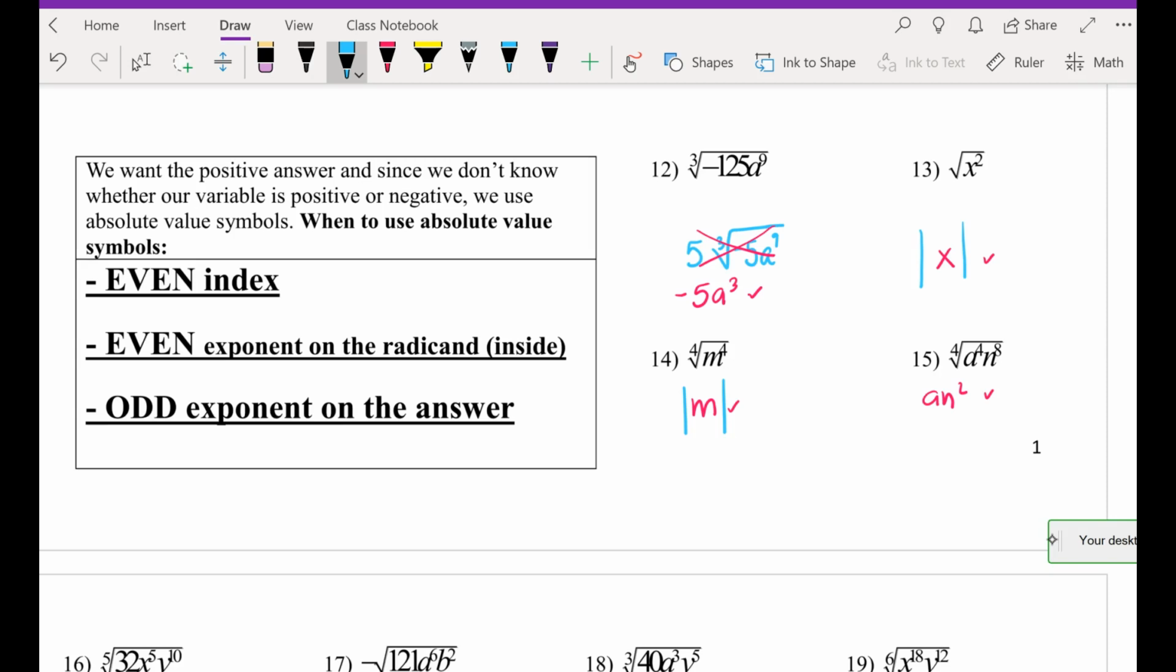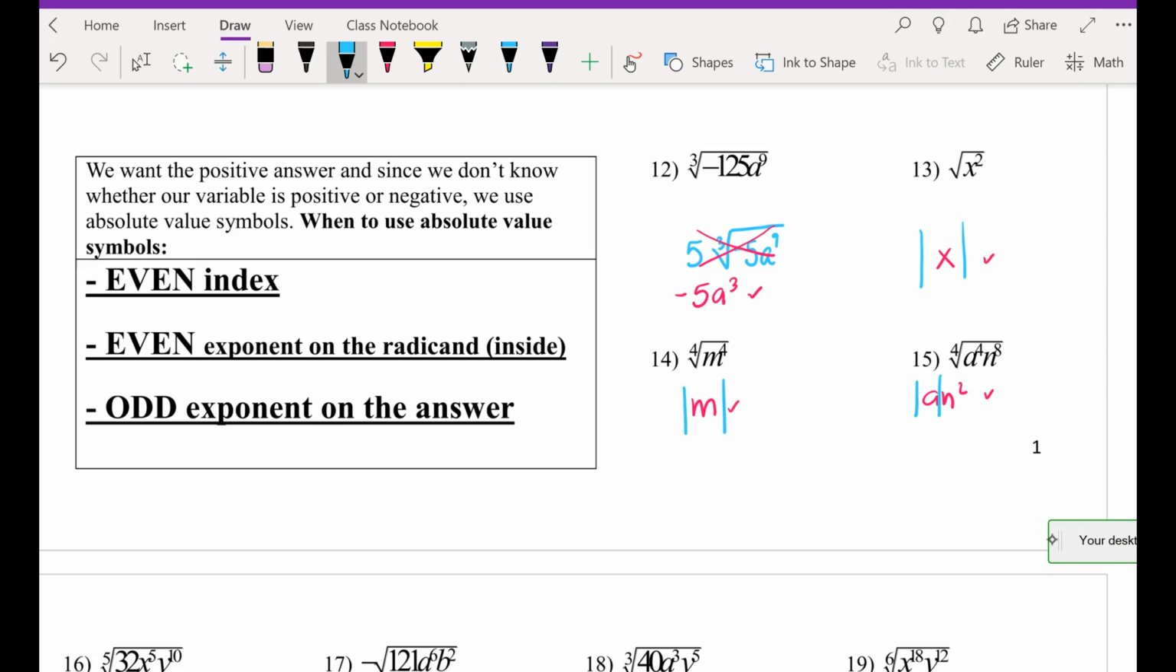How come I would never need it around the n squared? Anything that is squared is always positive. Okay. So, guys, go back right now and add in absolute value for those. If you don't have absolute value around the correct terms, it will be marked incorrect. So go back and add it in.